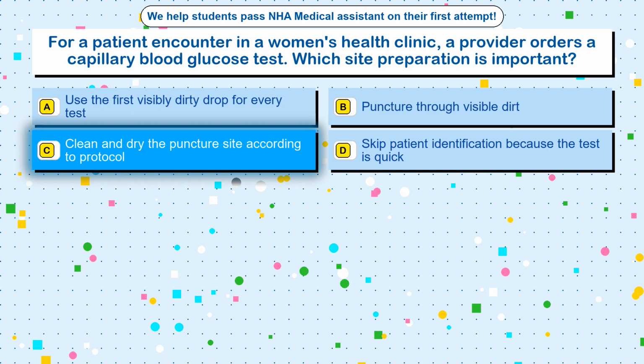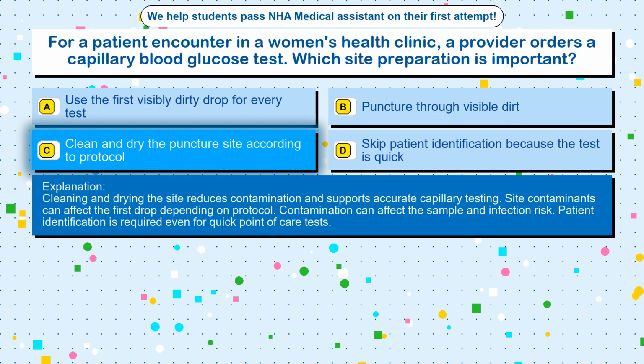The correct answer is option C, clean and dry the puncture site according to protocol. Cleaning and drying the site reduces contamination and supports accurate capillary testing. Site contaminants can affect the first drop depending on protocol. Contamination can affect the sample and infection risk. Patient identification is required even for quick point-of-care tests.